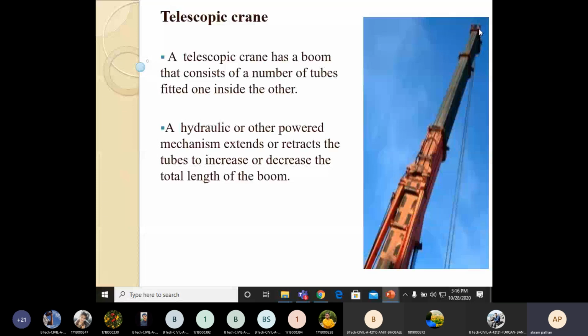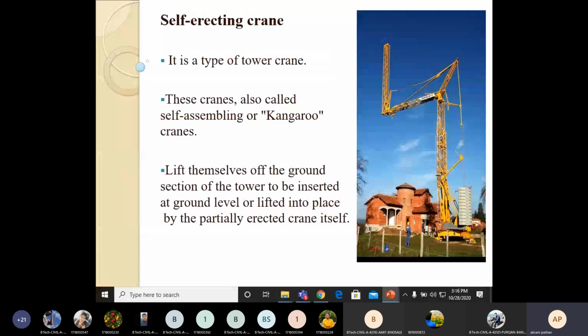Then another important type of crane is the self-erecting crane. So this is a self-erecting crane. See here, it is a type of tower crane.